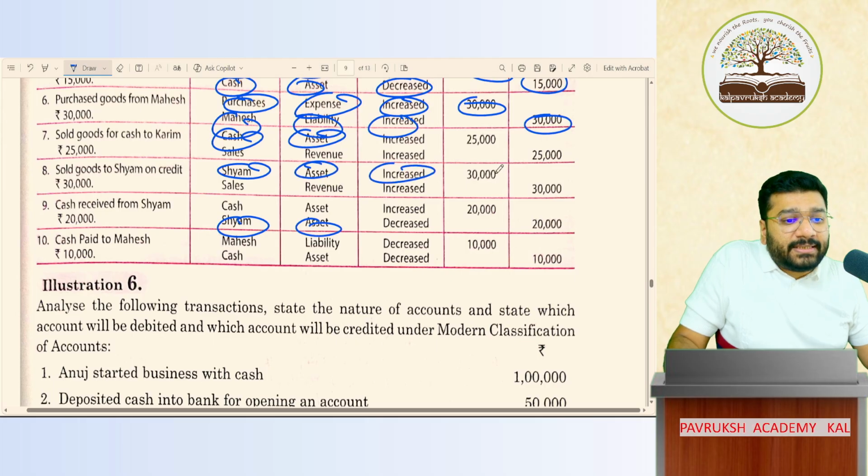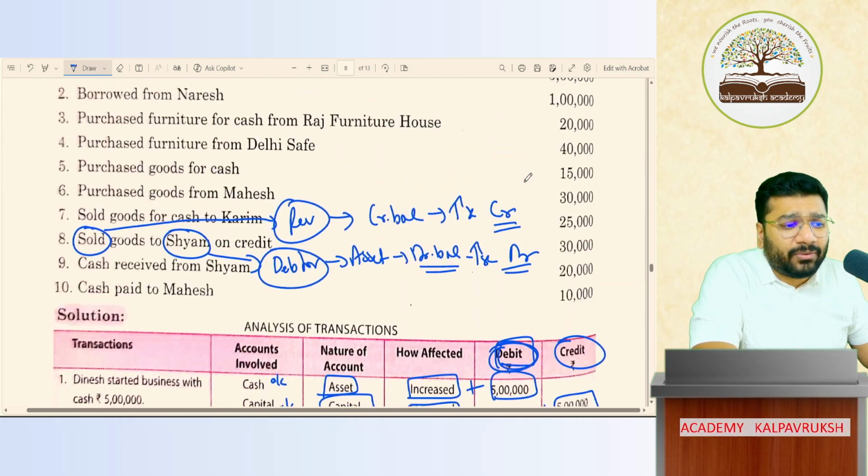Sham asset increase 30,000. Sales revenue increase 30,000. Got it? Not got it? Hell no.